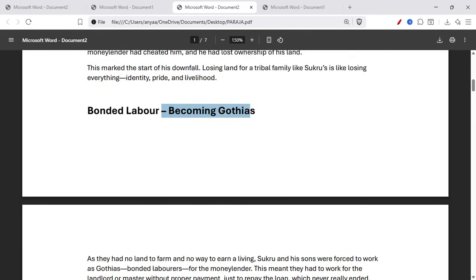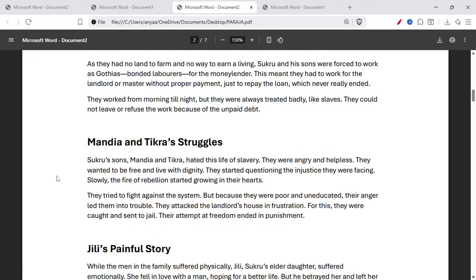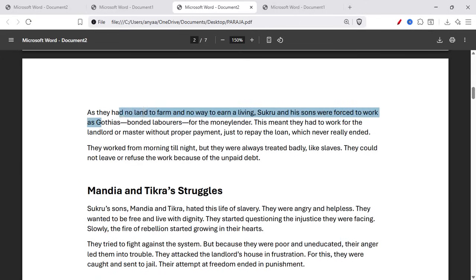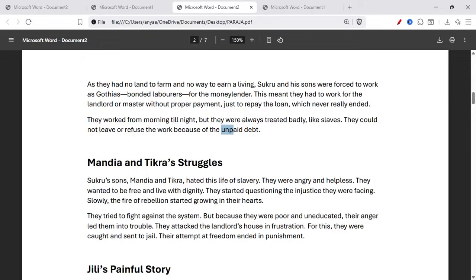Bonded labor, becoming Gothias. So, what is this? As they had no land to farm and no way to earn a living, Sukru and his son were forced to work as Gothias, bonded labor for the moneylender. This meant they had to work for the landlord or master without proper payment just to repay the loan, which never really ended. They worked from morning till night, but they were always treated badly, like slaves. They could not leave or refuse the work because of the unpaid debt.